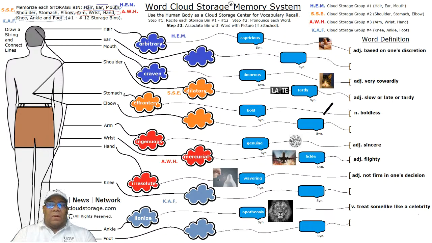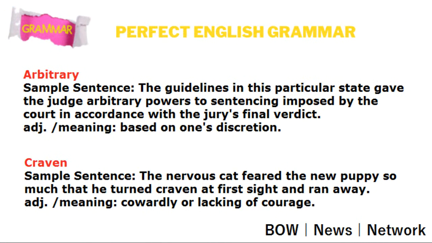And here we have the gavel of a judge as the word association for arbitrary. With respect to how the word is used, here is a sample sentence: the guidelines in this particular state gave the judge arbitrary powers to sentencing imposed by the court in accordance with the jury's final verdict. Adjective meaning based on one's discretion. So this sentence is in conjunction with the powers that are bestowed to the judge.